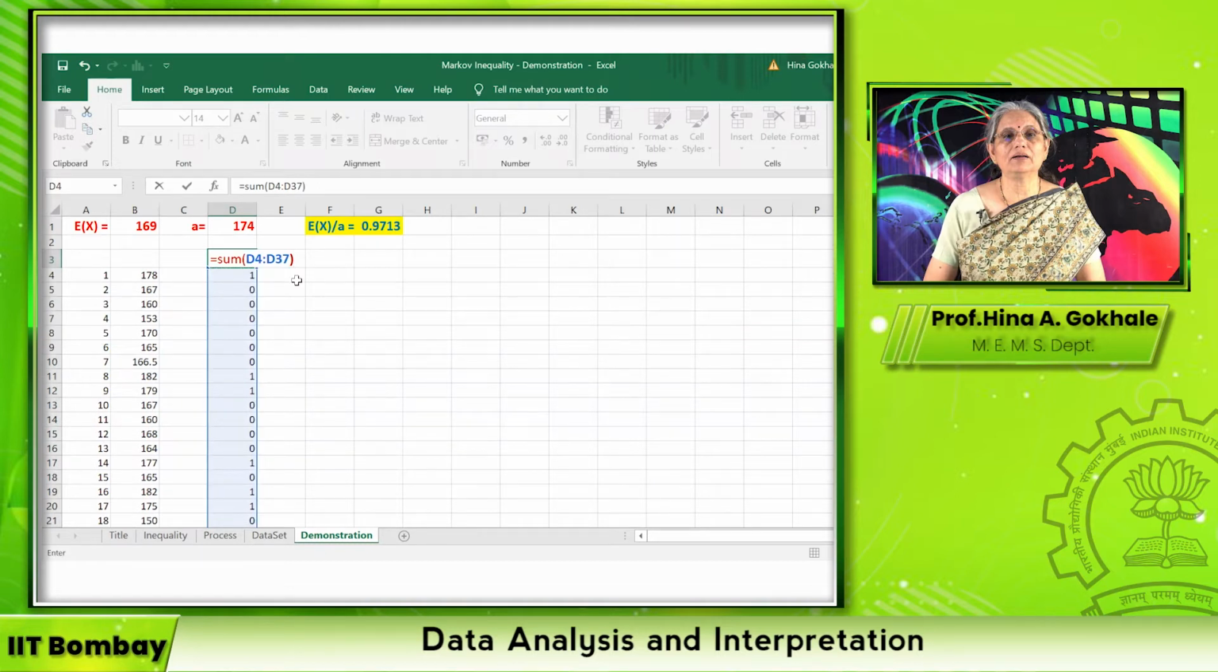Complete the bracket and divide it by the total number of data points, which is 34. So I get 0.4118. This is a big number. I think we should consider only 2 decimal points for this number. That is the right way to consider it. So this is 0.97. The ratio of expected value of X divided by A is 0.97, while the actual probability